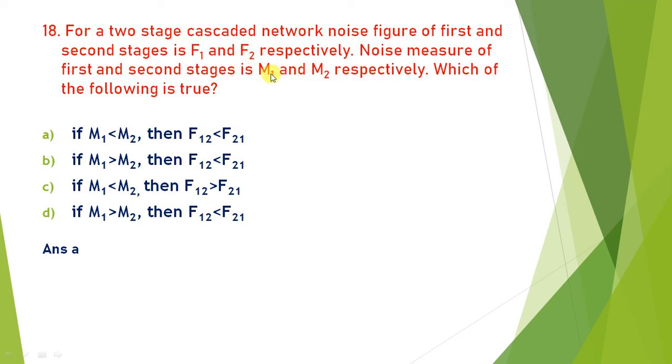So when M1 is less than M2, that is, when the noise measure of the first stage is less than the noise measure of the second stage, then definitely the noise figure of the first and second stage, that is F12, is always less than F21, the noise figure of the second and first stage. So M1 less than M2, then F12 less than F21. So the answer is A.